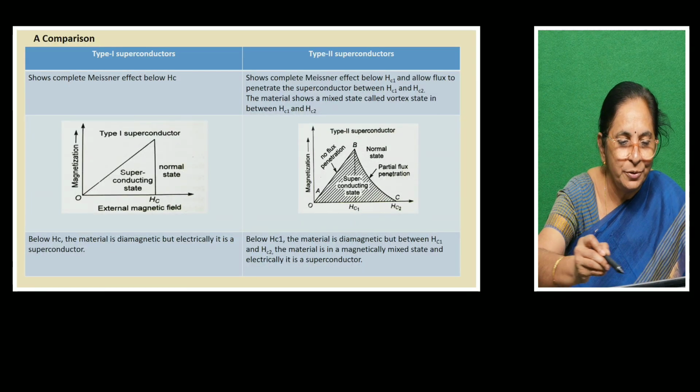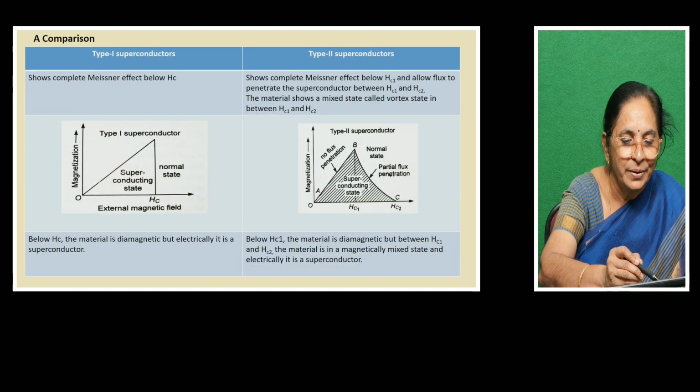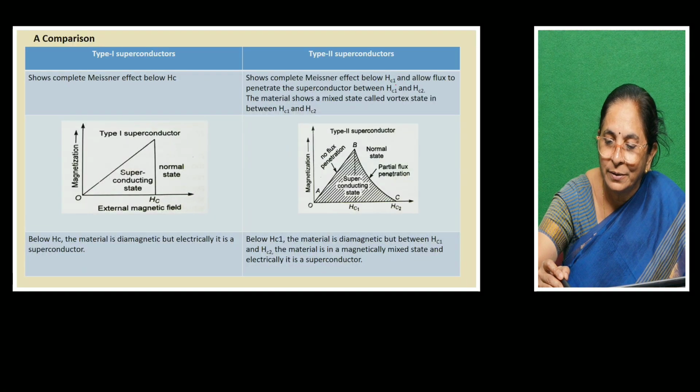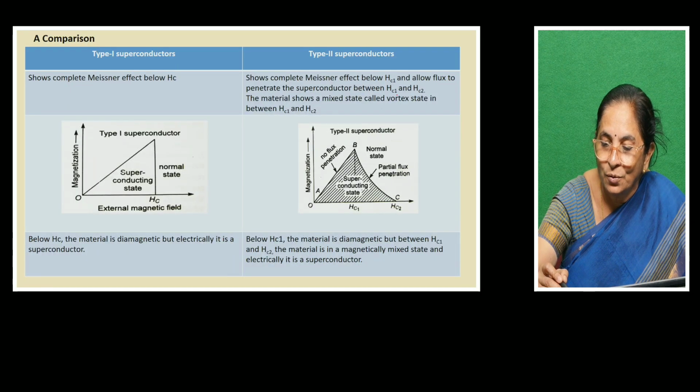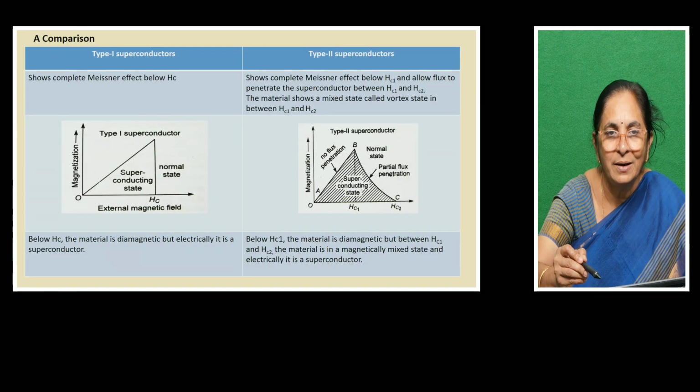Type 1 and type 2 show the Meissner effect below the critical magnetic field. Even type 2 superconductors show the Meissner effect below Hc1 and allow flux to penetrate the superconductor between Hc1 and Hc2. The material shows a mixed state called the vortex state in between Hc1 and Hc2. So with the help of the diagram, we can understand the first statement in a better way.